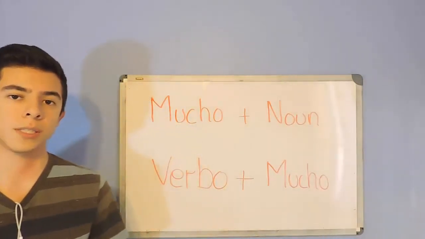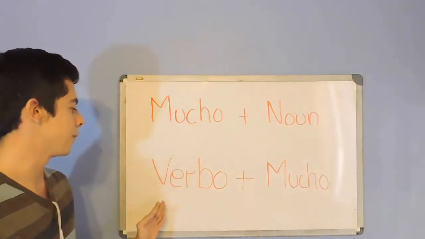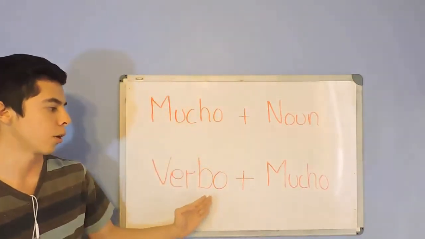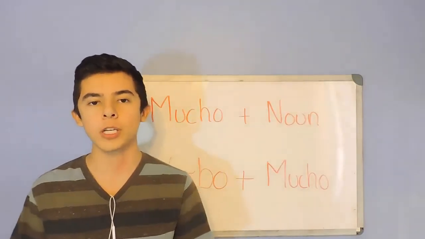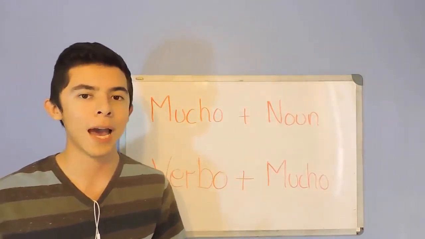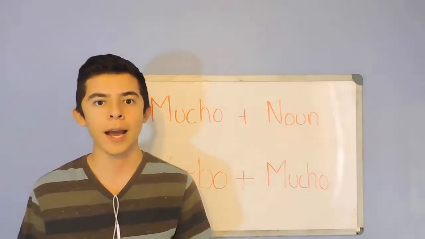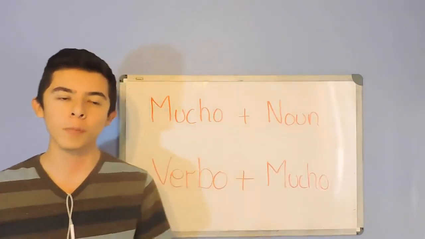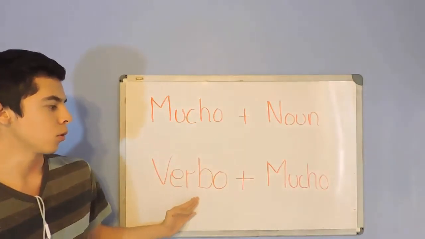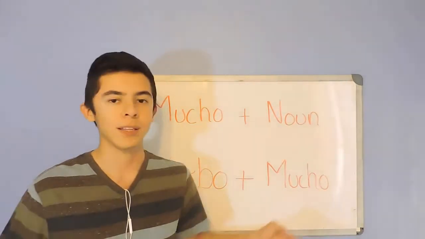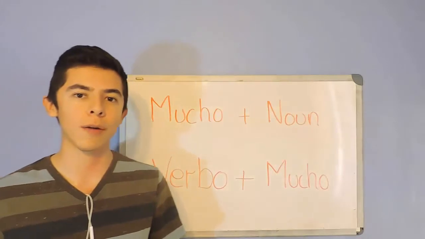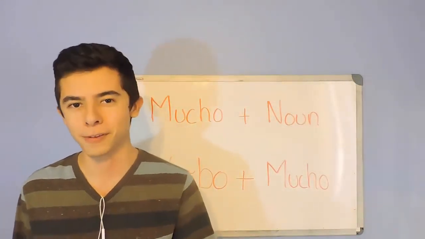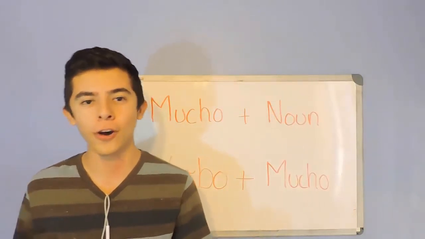Now we're going to the second structure, verb plus mucho. If we're talking about, I don't know, having, tener, I have a lot of work. In Spanish, that would be tengo mucho trabajo. Tengo mucho trabajo. There's a lot of food on the table.